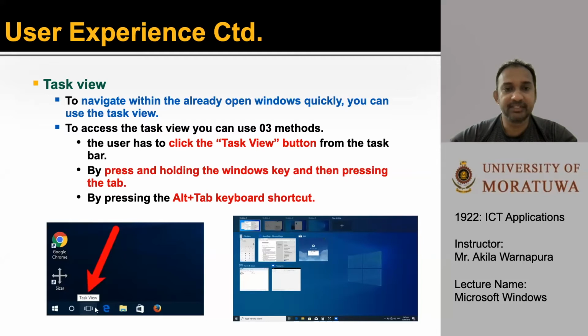To access the Task View, you can use these simple 3 methods. First one is the user has to click the Task View button from the taskbar as it appears in this picture. Second one is by pressing and holding the Windows key and then pressing the Tab. Third one is by pressing the Alt and Tab keys as a shortcut.